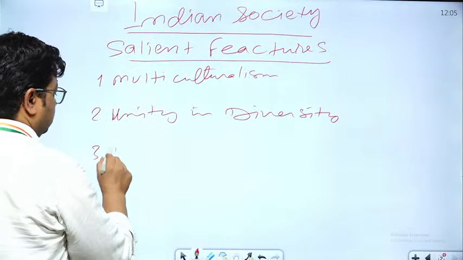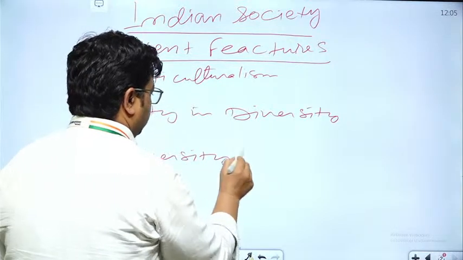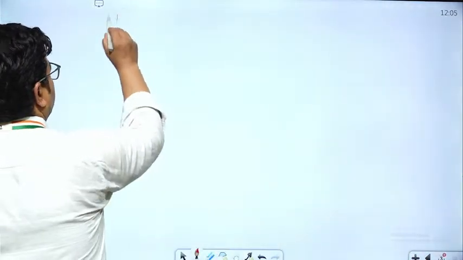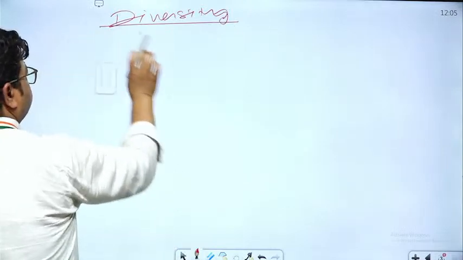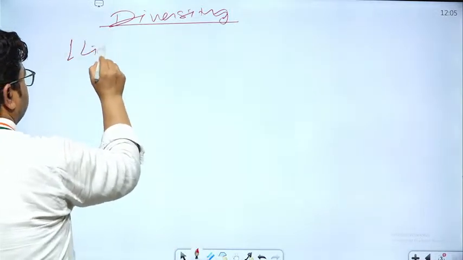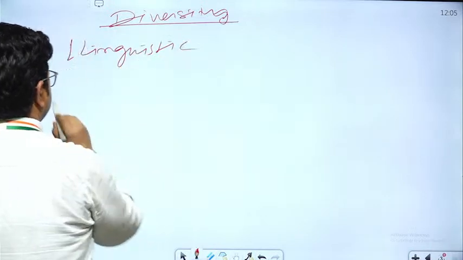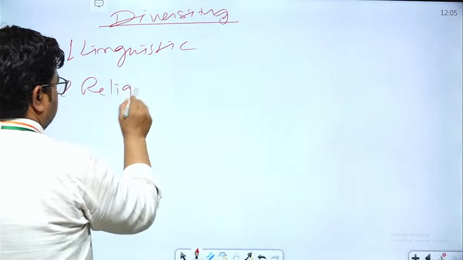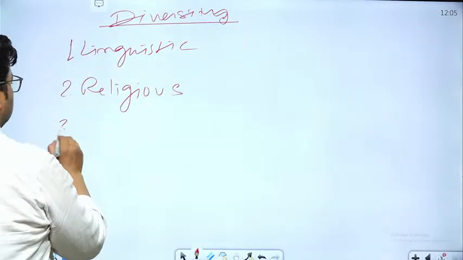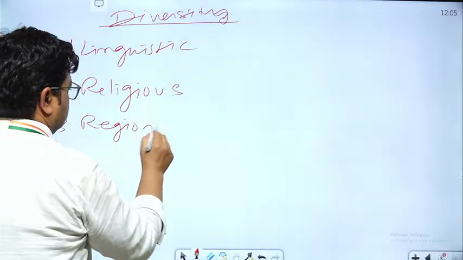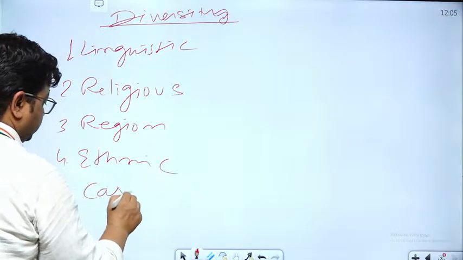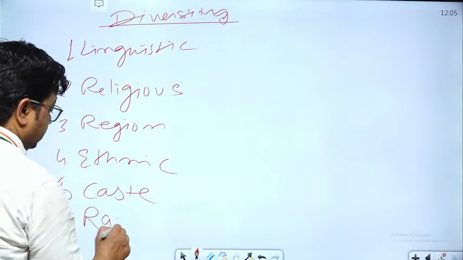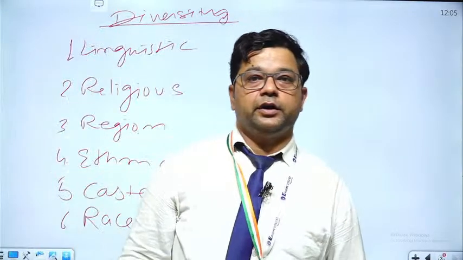And third we have seen diversity in Indian society, and under diversity we have seen the different types of diversity: first is linguistic diversity, then religious diversity, then regional diversity, ethnic diversity, then caste diversity, and the last one is diversity in terms of race.